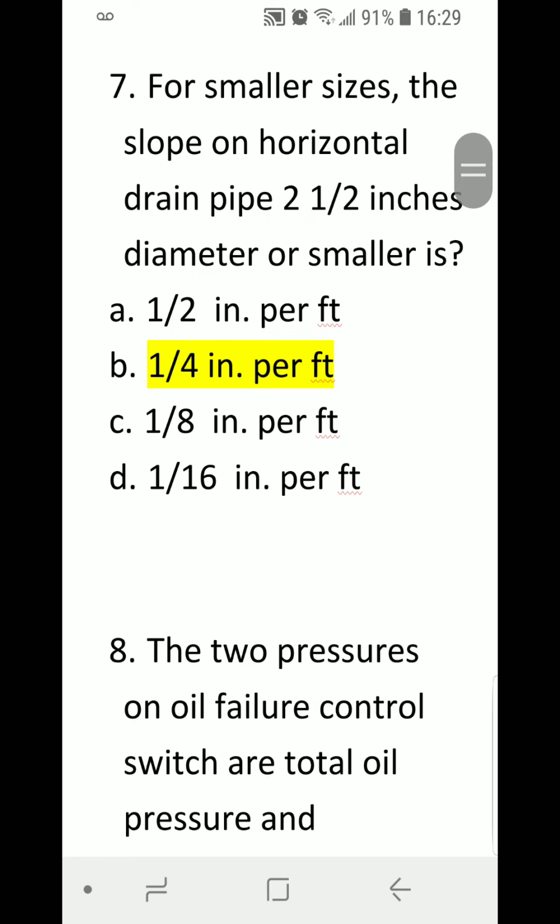For smaller sizes, the slope on horizontal drain pipe 2.5 inches diameter or smaller is A. 1/2 inch per foot, B. 1/4 inch per foot, C. 1/8 inch per foot, or D. 1/16 inch per foot? Correct answer is B. 1/4 inch per foot.